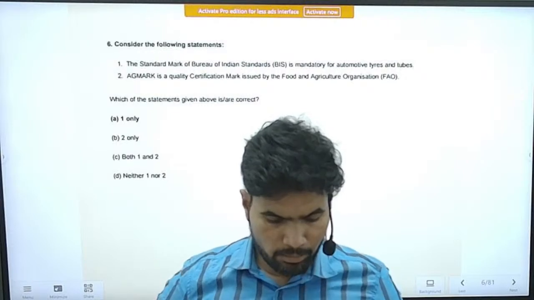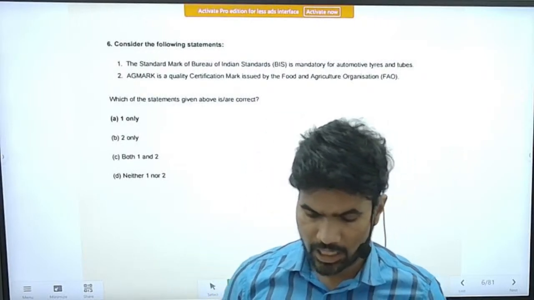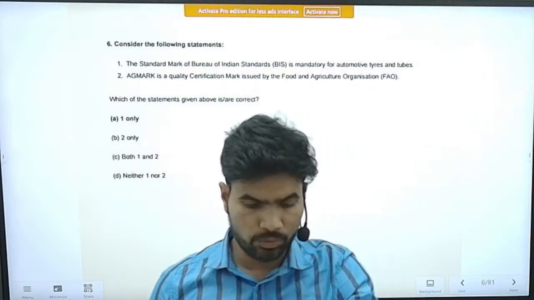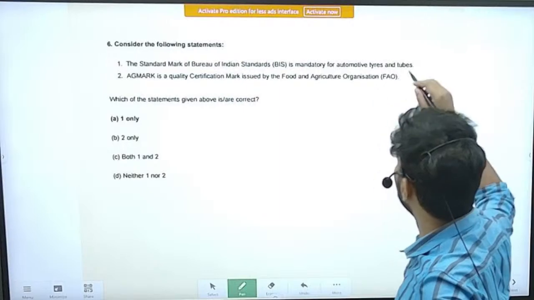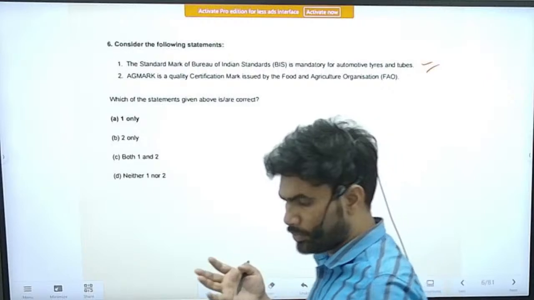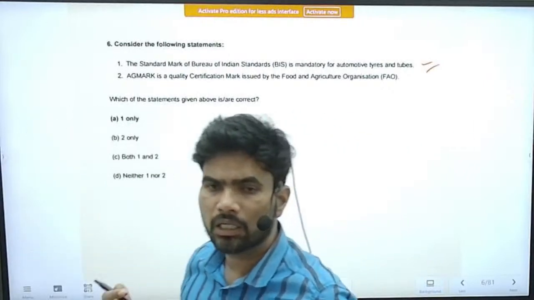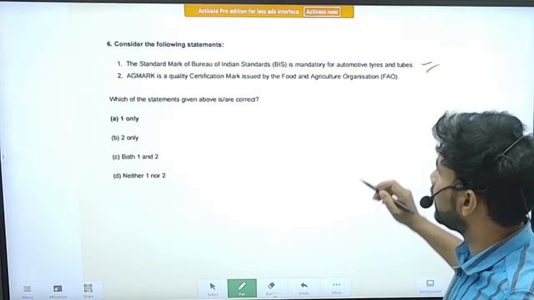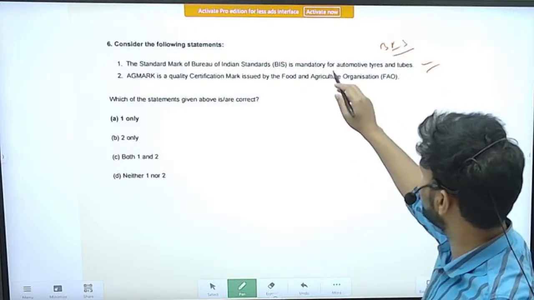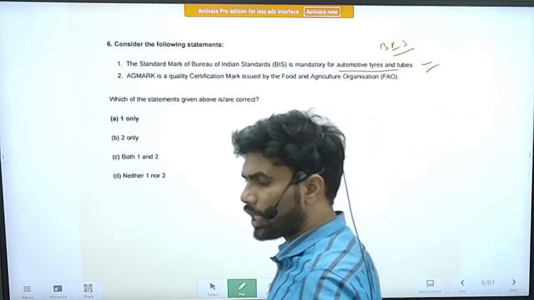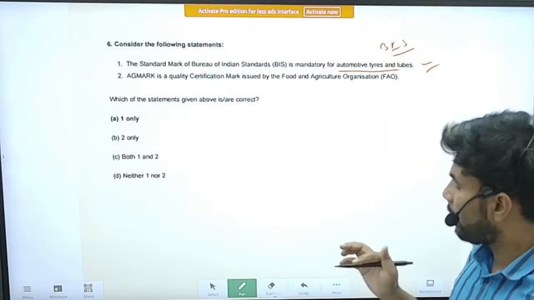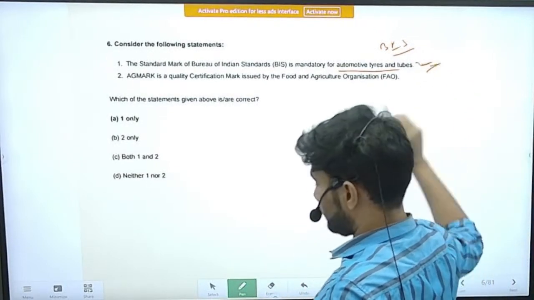The Standard Mark of the Bureau of Indian Standards, BIS, is mandatory for automotive tires and tubes. So completely it is a facts-based question. That too it is a very remote question. So you should be in a position to face these kinds of questions sometimes, right? So this is about BIS, Bureau of Indian Standards. It is mandatory for automotive tires and tubes, because ultimately they are concerned with the safety of the vehicles. So this is a correct statement.